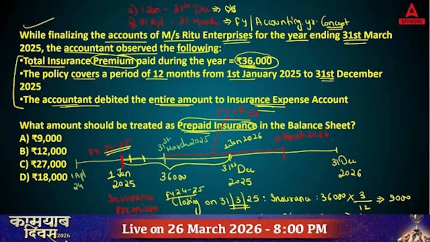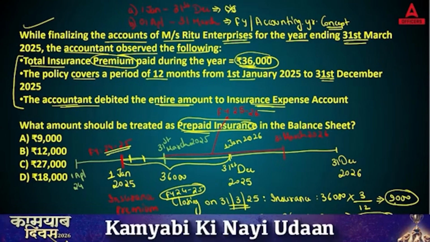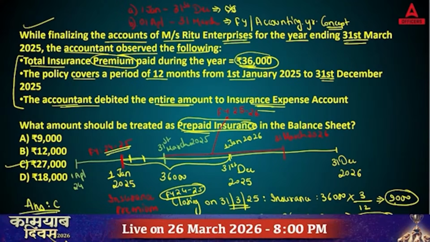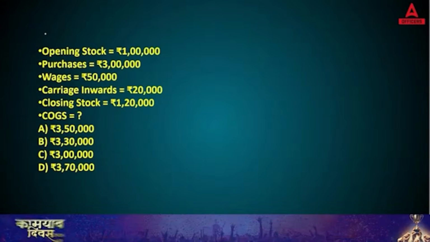Now, if you're closing your balance sheet for the financial year 24-25, though you will show 9,000 under insurance, the 27,000 you will show as prepaid insurance. So the right answer to this question is answer C. Yes, answer C is your correct answer. Chaliye, I hope this point is clear. Next question. Now this one is an easy one.